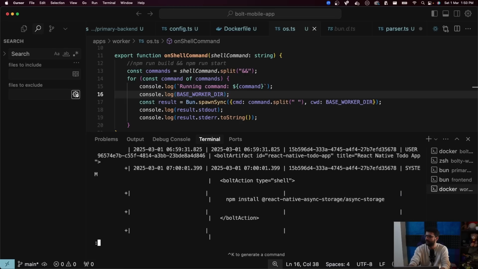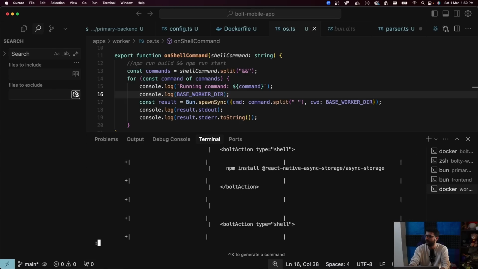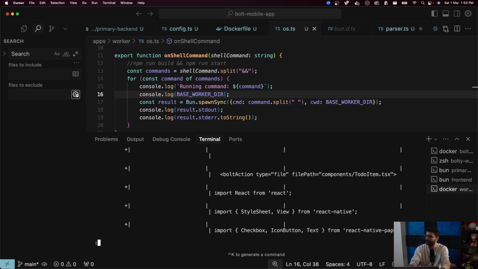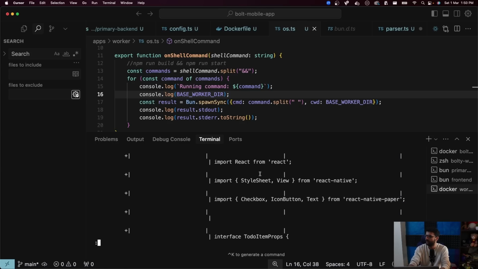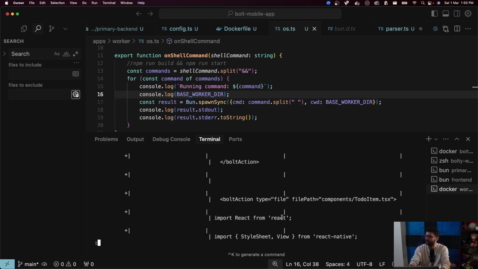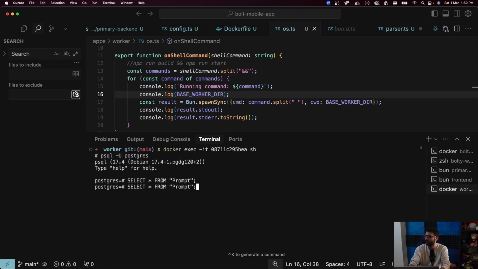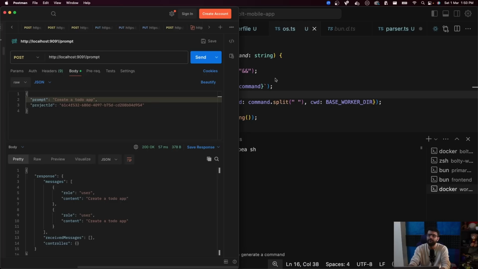So the second one only looks like a bunch of shell commands. Yes, I don't see... Oh, no, there you go. It did respond back with the file also. This one right here, create to-do item.tsx. So why did we not do that? Here is my guess. The first time we sent the request, it wasn't performing correctly, but I don't see an assistant response here.